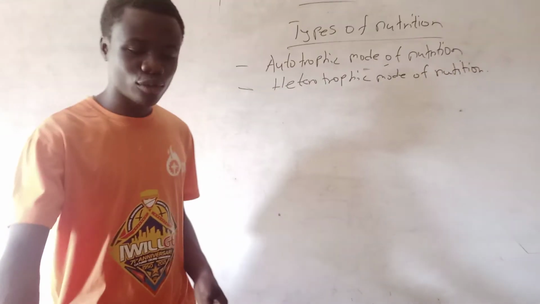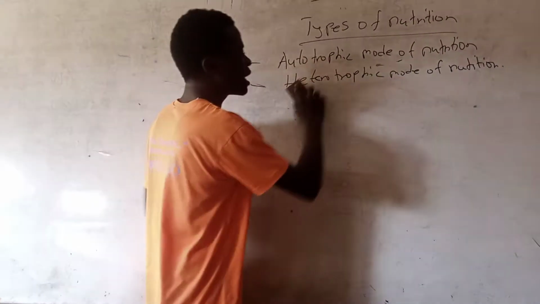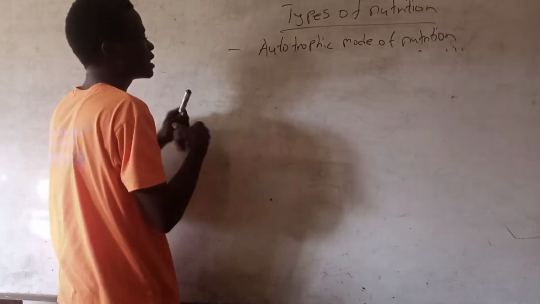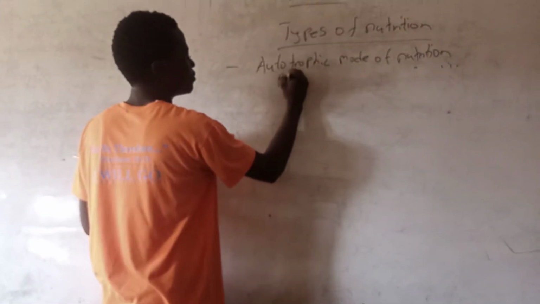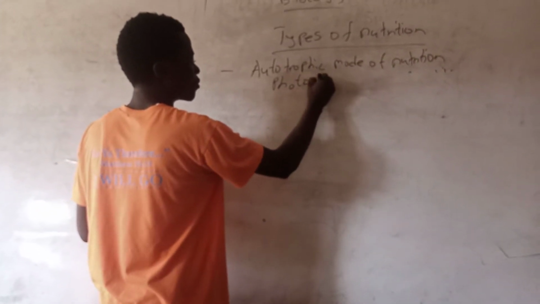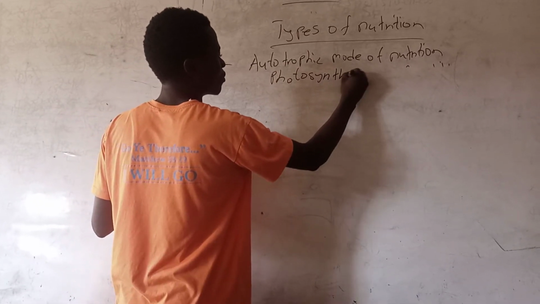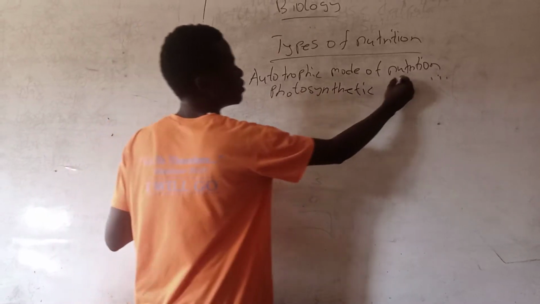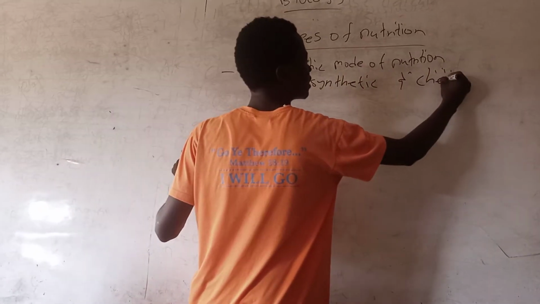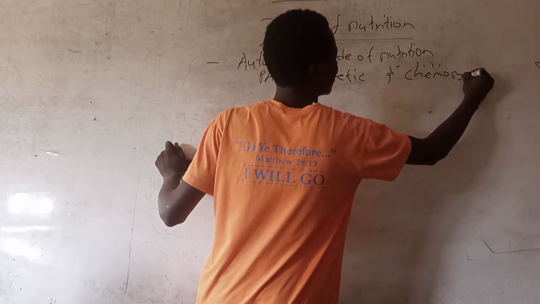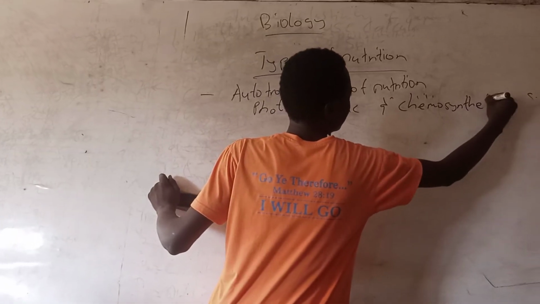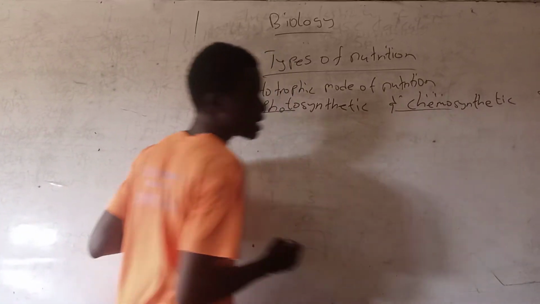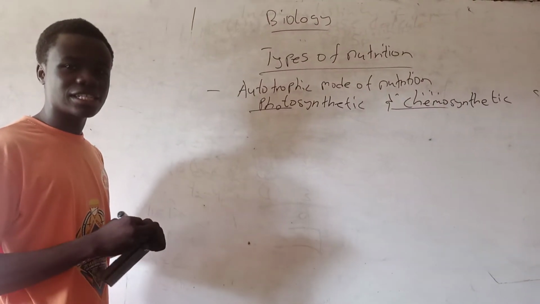So photo means light, chemo means chemical. I hope you understand it.